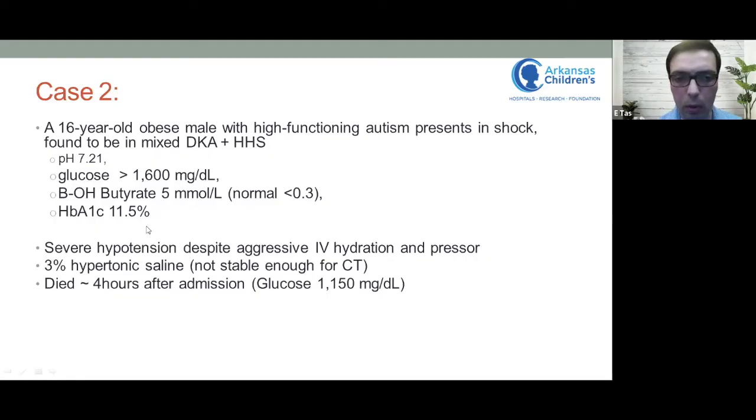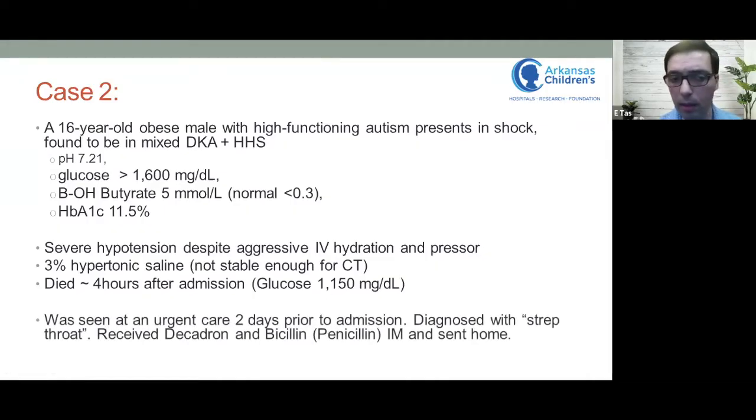Unfortunately, he did not respond to aggressive fluid treatment and pressors, and he was announced dead 4 hours after admission. Hyperosmolar state thought to contribute to his outcome. His glucose at the time of death was 1150. Again, in the history, we learned that he was seen at an urgent care 2 days prior to admission and diagnosed with strep throat. He received an IM dose of Decadron and penicillin and sent home.